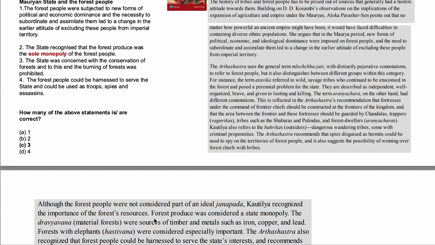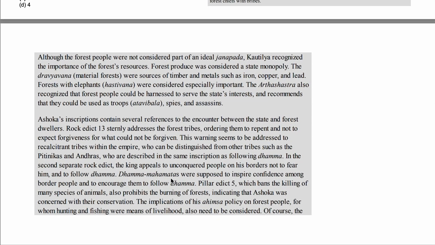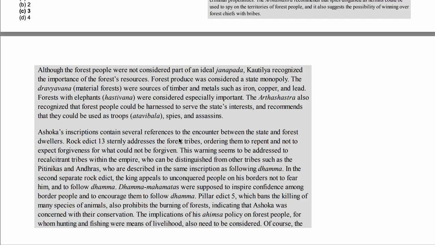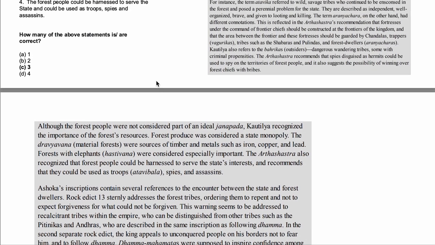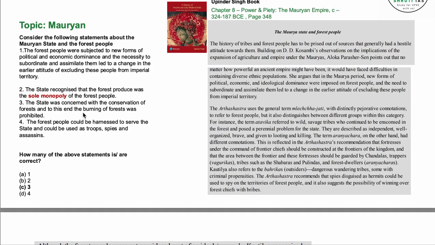For statement 2, we can see here that forest produce was considered a state monopoly, but the statement says the state recognized that forest produce was the sole monopoly of the forest people. So this is incorrect. Also, by some logic, no state will ever recognize the sole monopoly of forest people. The state was concerned with the conservation of forests, and to this end, the burning of forests was prohibited. I'm pretty sure it is given somewhere here. Even if it is not given here, this is a correct statement.